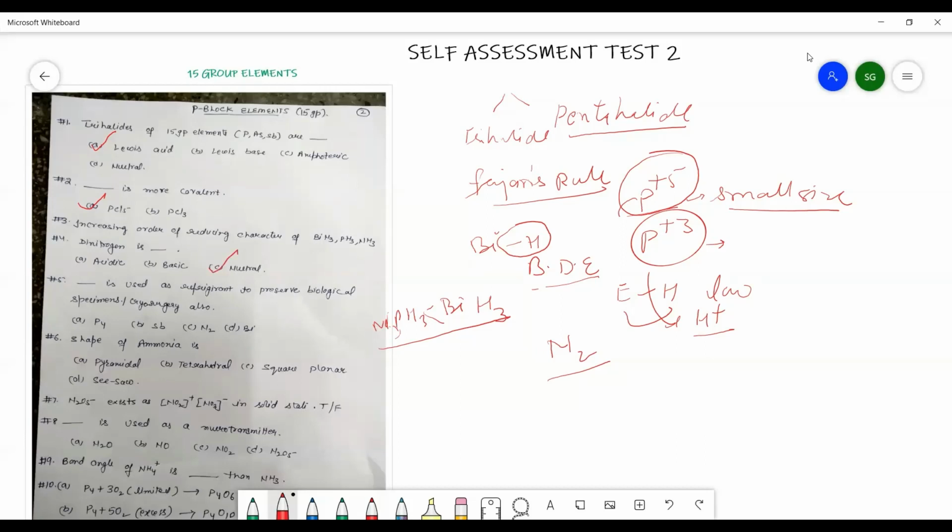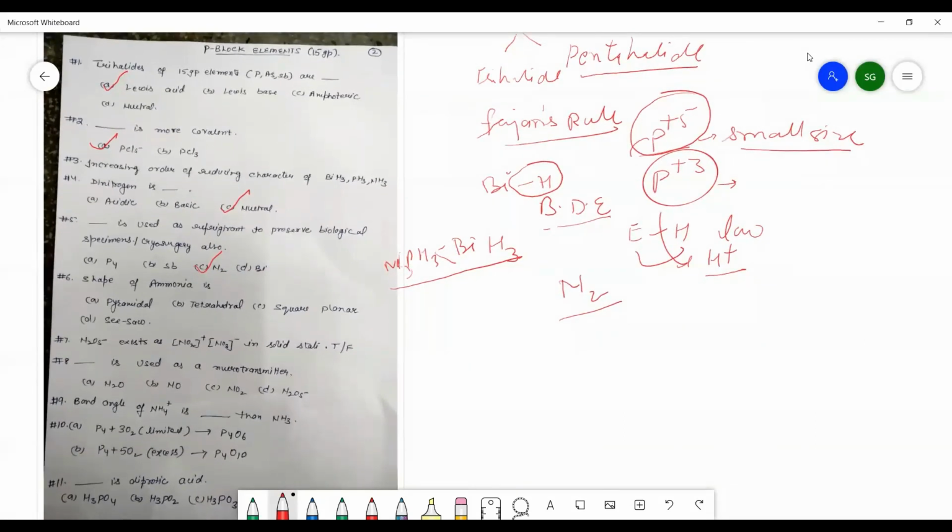Now the question number 5 is, dash is used as a refrigerant to preserve biological specimens or cryosurgery also. Now think about it, which can be used as a refrigerant to preserve biological specimens, cryosurgery also. Yes, you are very much correct. The answer is C. And if you are not correct, don't get depressed. Don't be negative thinking कि मुझे आता नहीं है. This is a kind of practice, self-assessment test है.